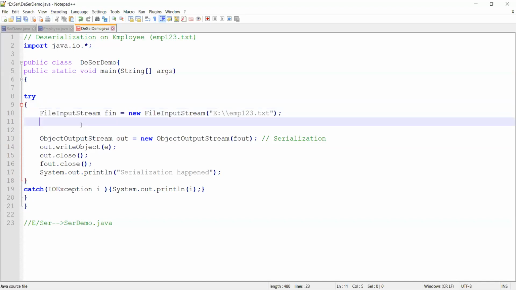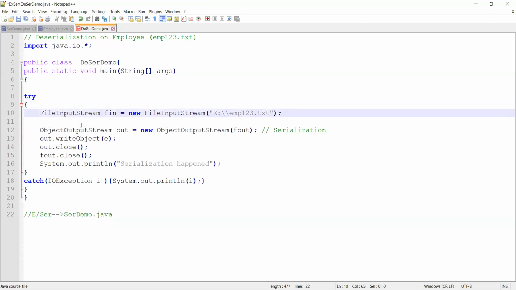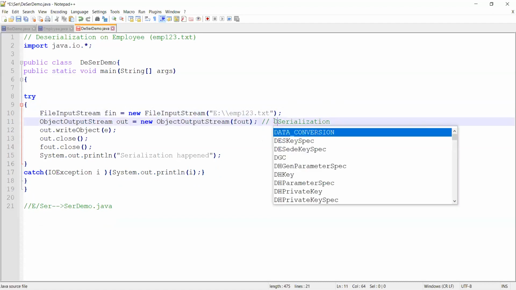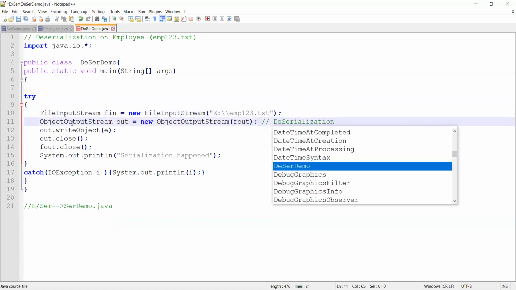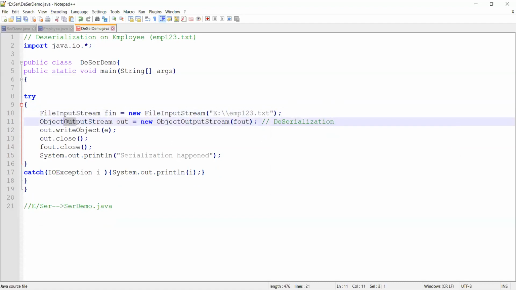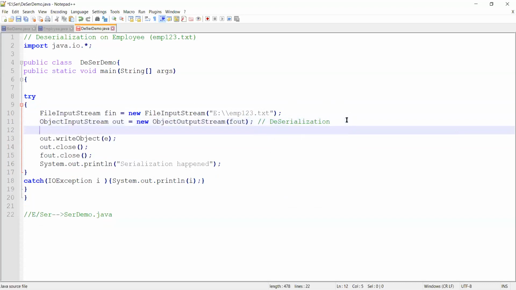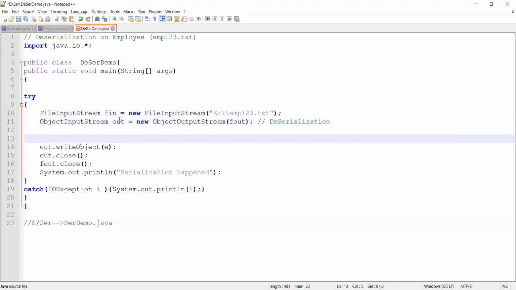Now, to read the objects, or read the byte stream, I cannot use a file output stream. I'm planning to do a deserialization. To do a deserialization, you have to read in from there. So you will be using the object input stream.